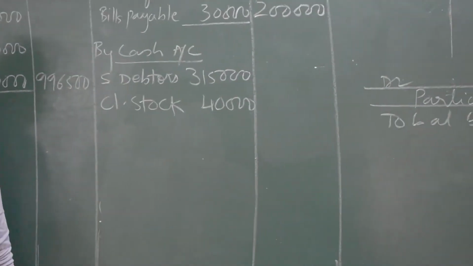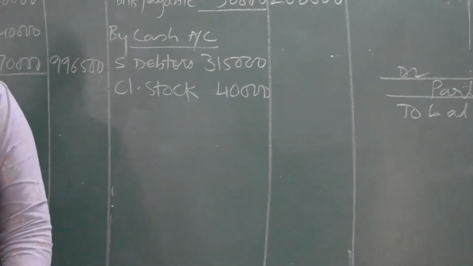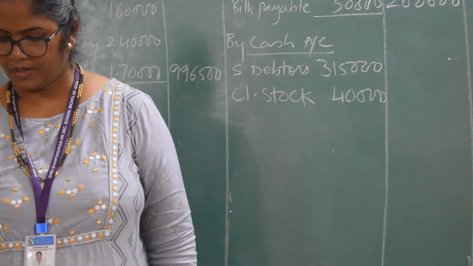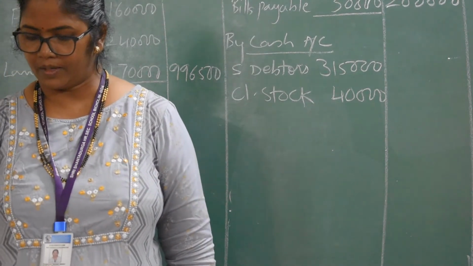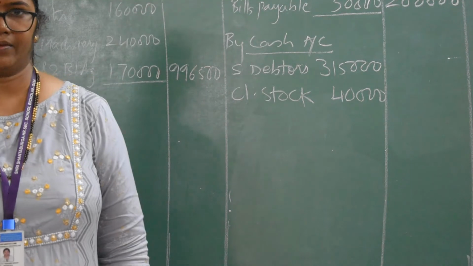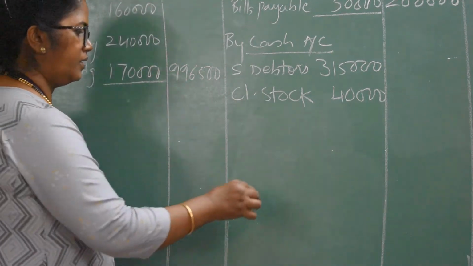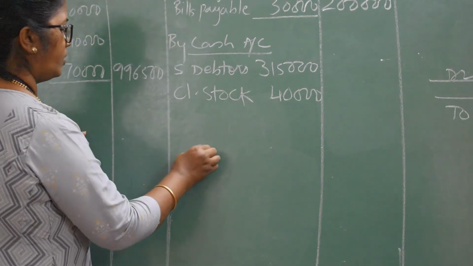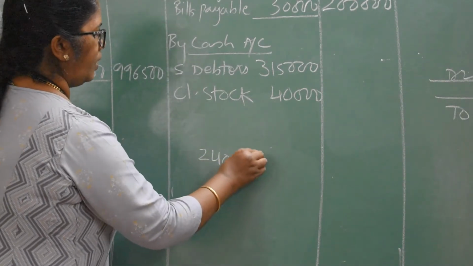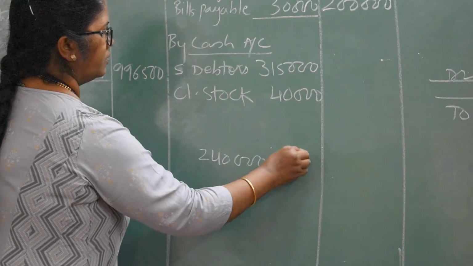Next adjustment. 60% of the plant and machinery was sold at 80% of the book value, and the remaining plant and machinery realized nothing. So this working note I will show you again. Our plant and machinery is 2,40,000. This is 100%.